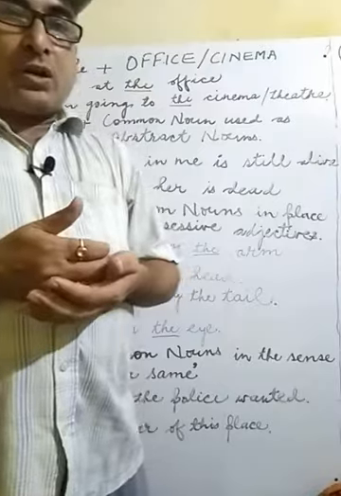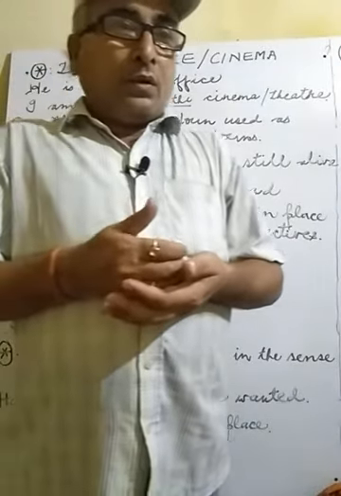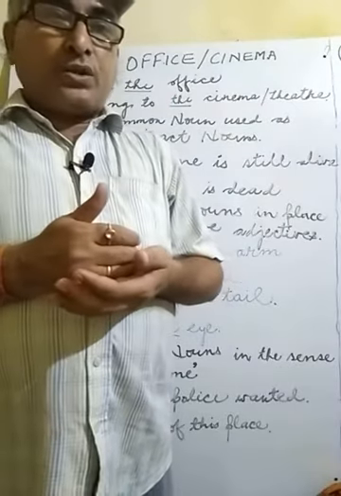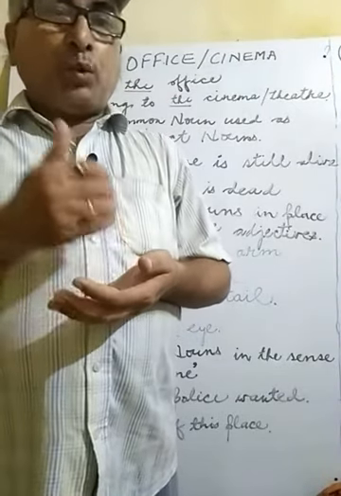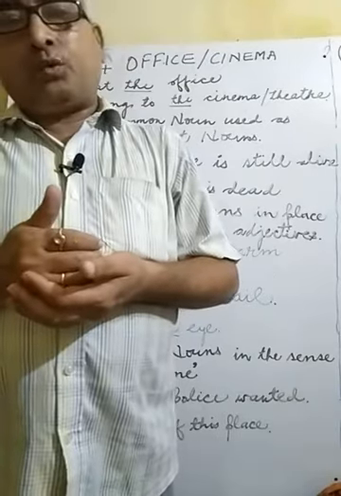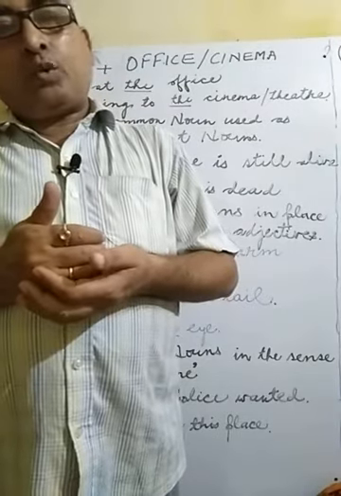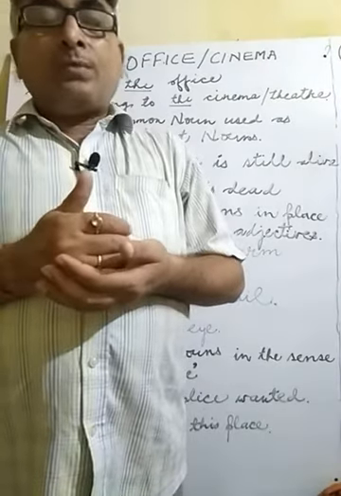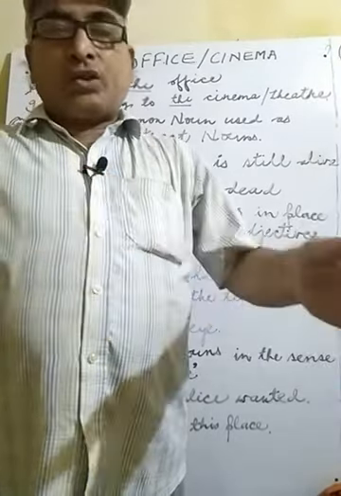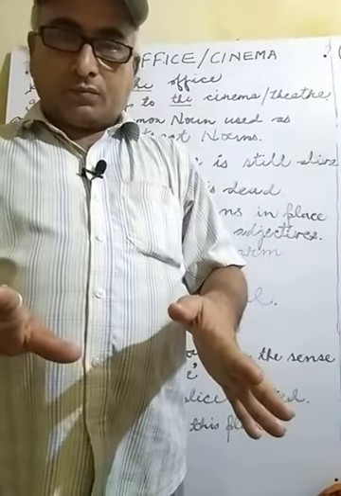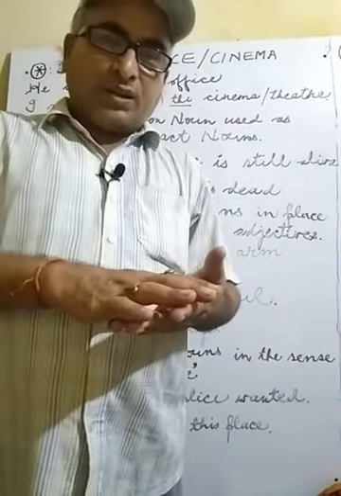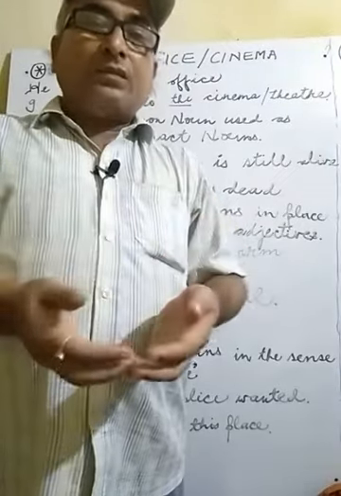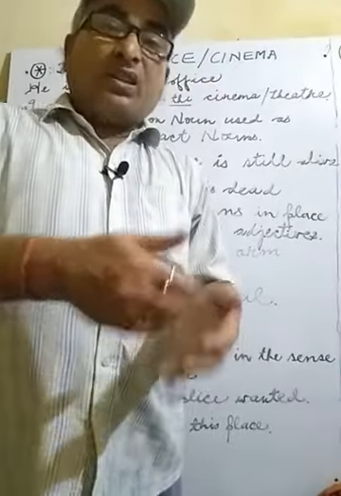Another application is also there. Suppose a common noun is used as an apposition of a proper noun. What is the meaning of apposition of a proper noun? Apposition means a kind of extension of the sentence. You are well acquainted with the sentence. A noun will be given and we try to expand the noun in other words.